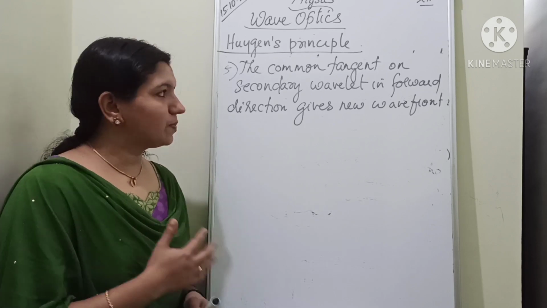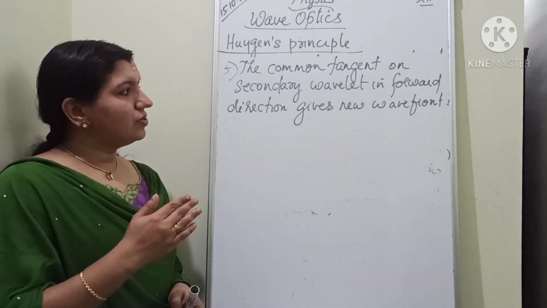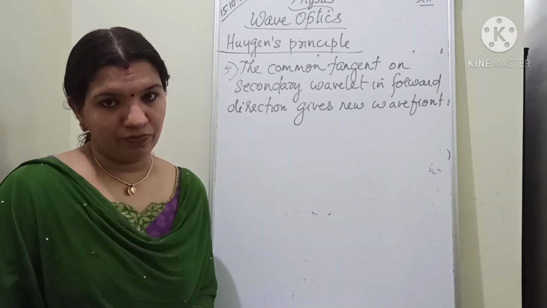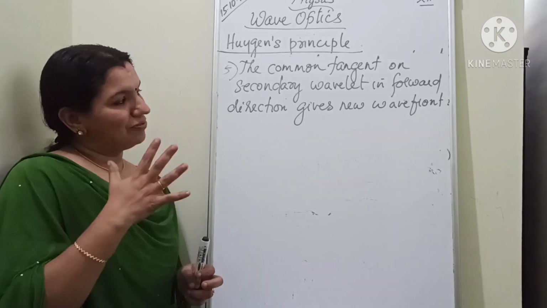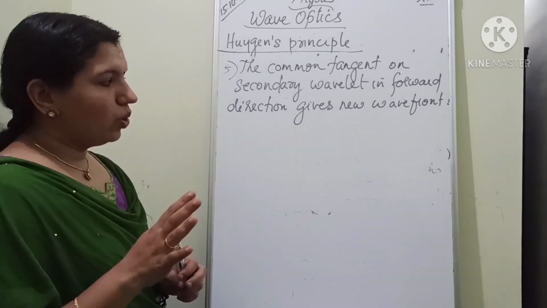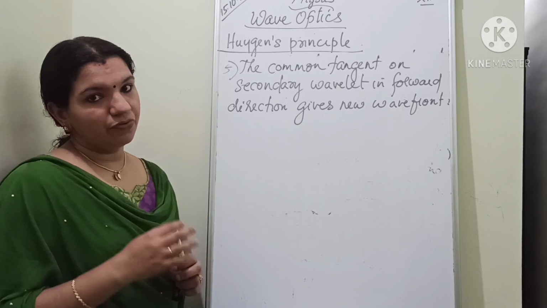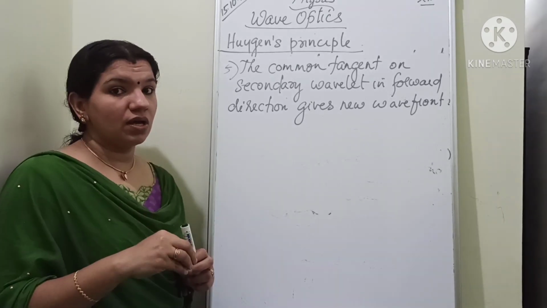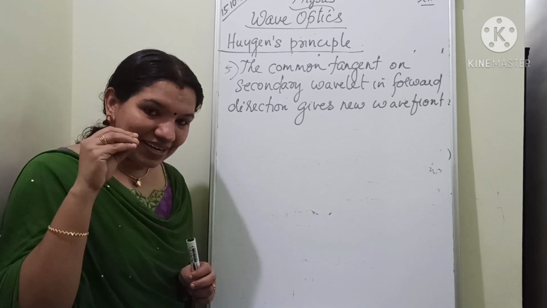So the next point is the common tangent on secondary wavelet in forward direction will give you the new wavefront. Okay, don't get frightened by seeing the statement. It's very simple. Now we know how to draw the wavefront for a point source. Now you know what are the sources of secondary waves. Now you know what are the secondary wavelets.